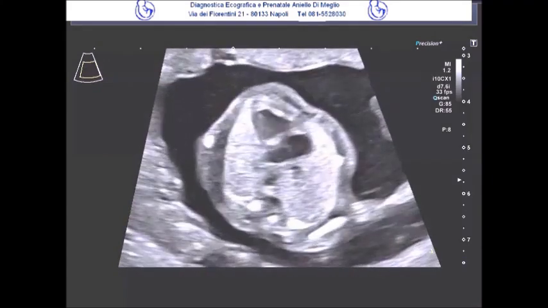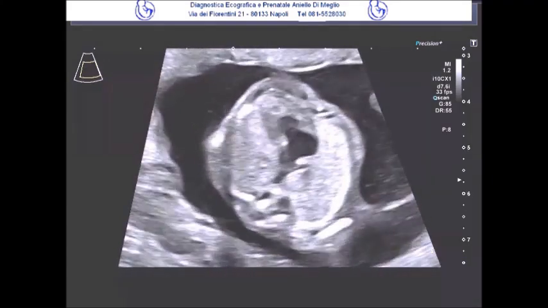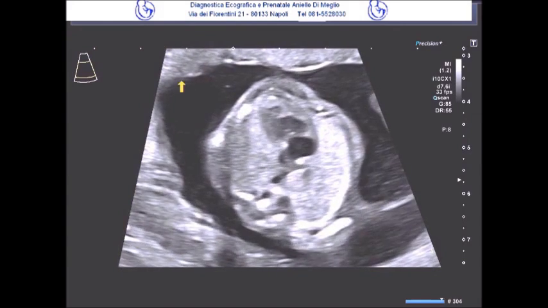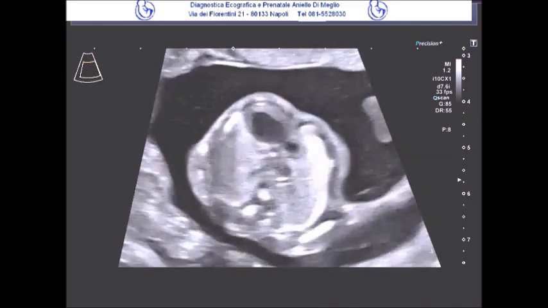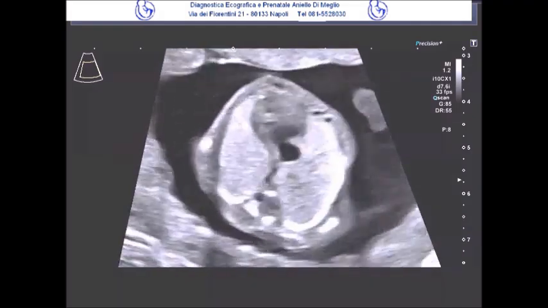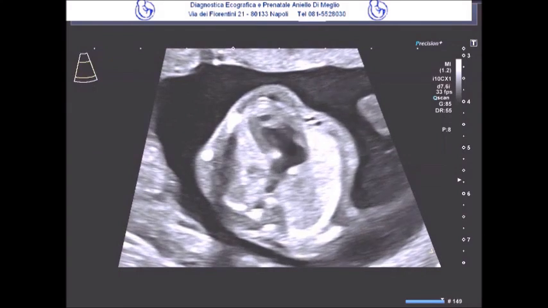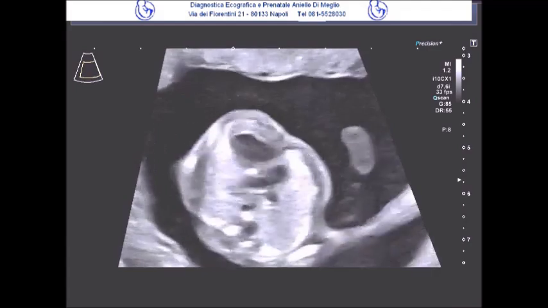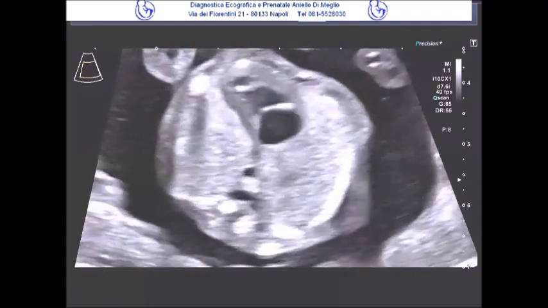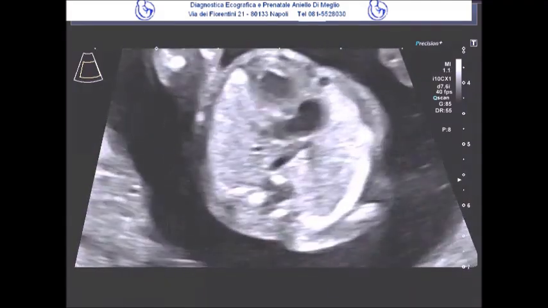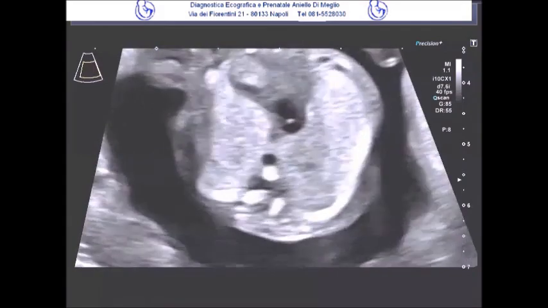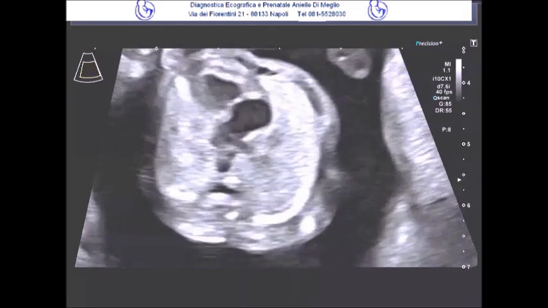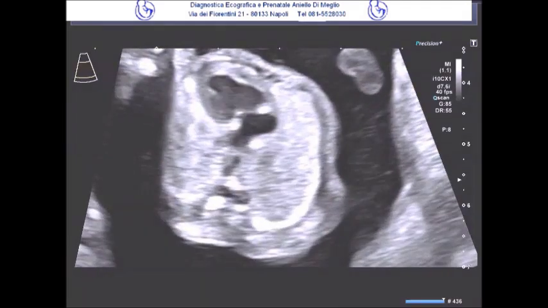From the sternum and from the single ventricle, a single large vessel appears to originate, as we will see later in the images, both in 2D and with the help of color. It seems to take on the morphology of the pulmonary artery, thus with an aorta that is not visible. From these images here, thanks to the cine loop, we are better able to reconstruct what appears to be the single atrioventricular valve, which opens into this retrosternal ventricle, which seems to be, in fact, the right one.